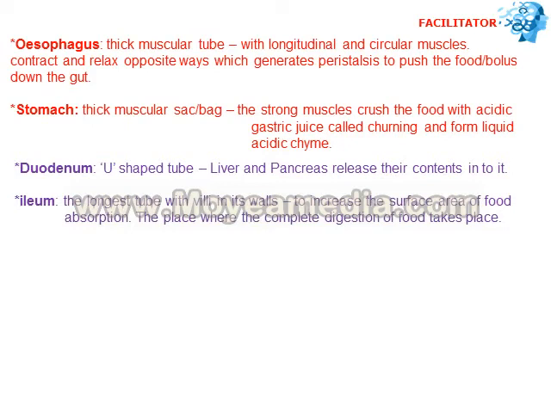Then comes ileum, the longest part of the intestine, and the walls of this ileum contain villi, finger-like projections. The function of the villi is to increase the surface area for the food absorption and also digestion of the food.